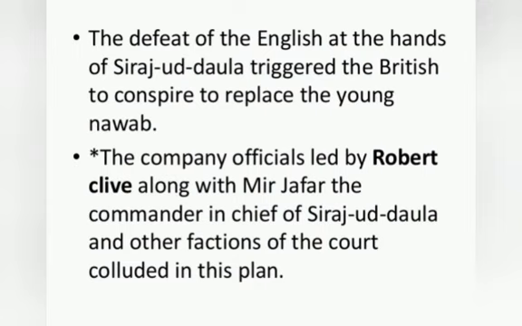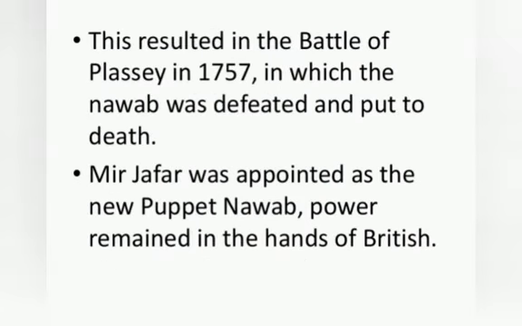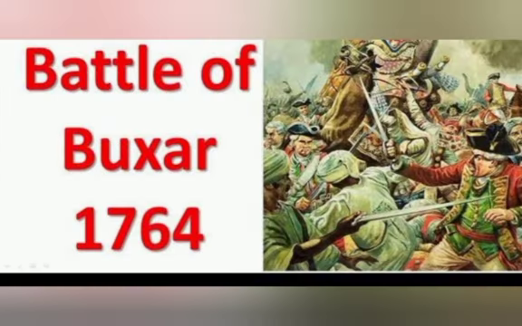The company officials led by Robert Clive conspired along with Mir Zafar, who was the commander-in-chief of Sirajud-Dowlah. This resulted in the Battle of Plassey in 1757, in which the Nawab was defeated and put to death. Mir Zafar was appointed as the new puppet Nawab, and the power was in the company's hands.